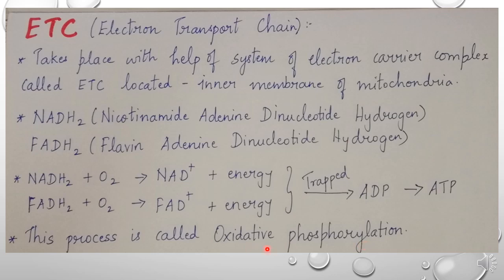Why is it called oxidative phosphorylation? Because at the end of this process, the energy, that is the ATP, is synthesized with the help of electrons. Electrons are transferred from NADH2 and FADH2 to oxygen, and at the final stage ATP is synthesized. These are the three stages of aerobic respiration.